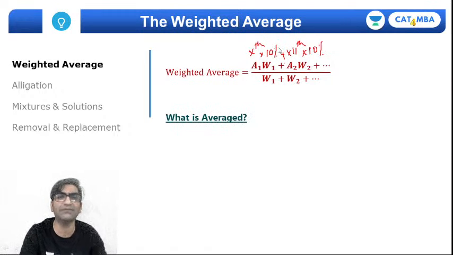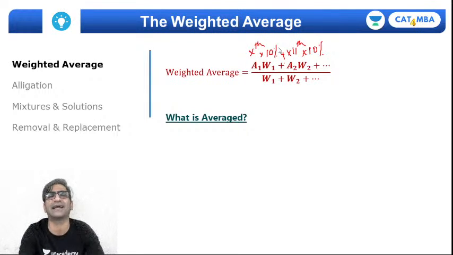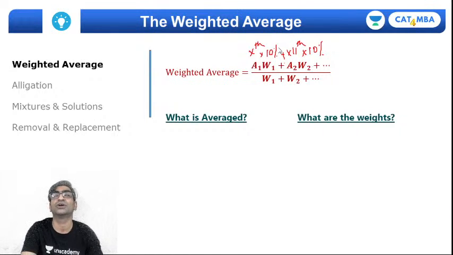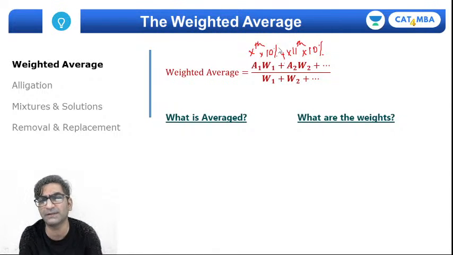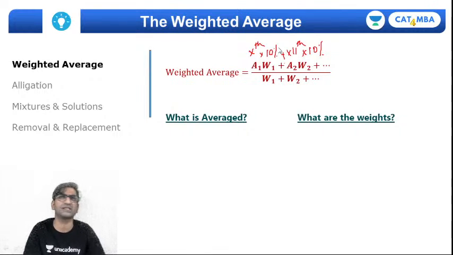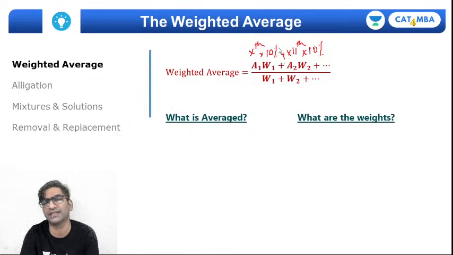Well, when you're dealing with problems though, I think one challenge is to understand exactly what is getting averaged out and exactly what are the weights assigned in the weighted average problem, right? So I think what I'm going to do is tell you the 4 typical scenarios that you're likely to come across, and also tell you what the weights and the variables themselves are going to be.